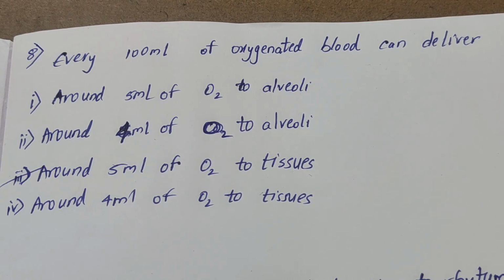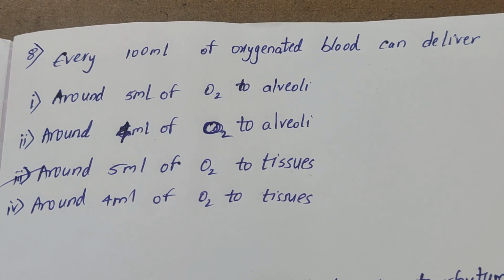If you don't know this question, please go and revise the video on exchange of gases so that you can understand each and everything clearly. How did 5 ml come? It's a line of NCERT. It is in page number 274, topic 17.4.1, transport of oxygen.